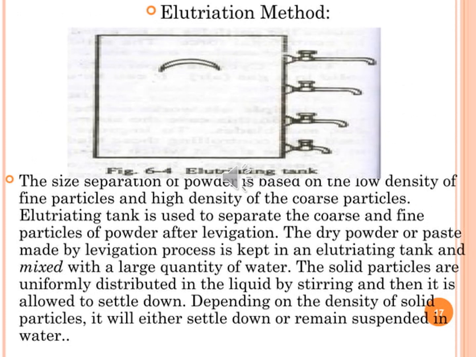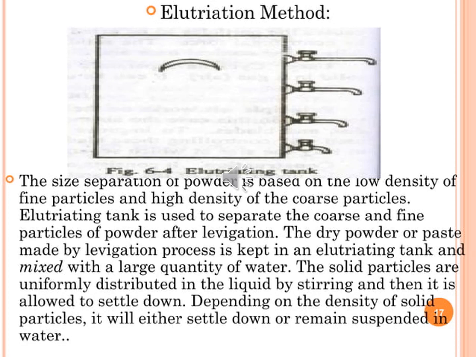Next one is elutriation method. The size separation of powder is based on the low density of fine particles and high density of coarse particles. An elutriation tank is used to separate the coarse and fine particles of powder after levigation.